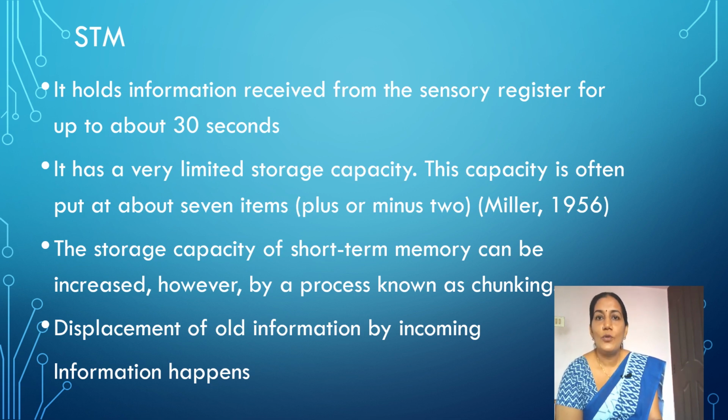So by the method of grouping or chunking, we can improve the storage capacity of short-term memory, because the single items can be grouped into 7, and then we can store 7 groups at a time. Then if an 8th item comes to the short-term memory, the first item will be deleted. So displacement of old information by the incoming information happens in short-term memory.